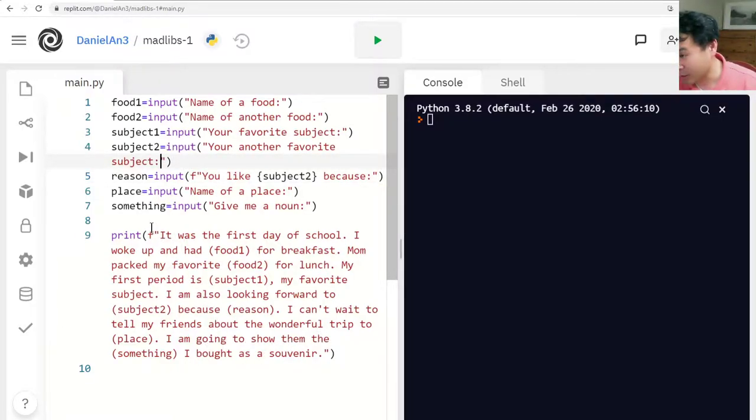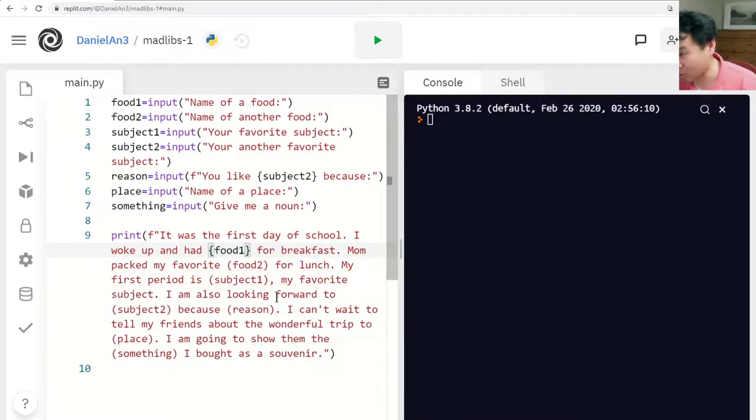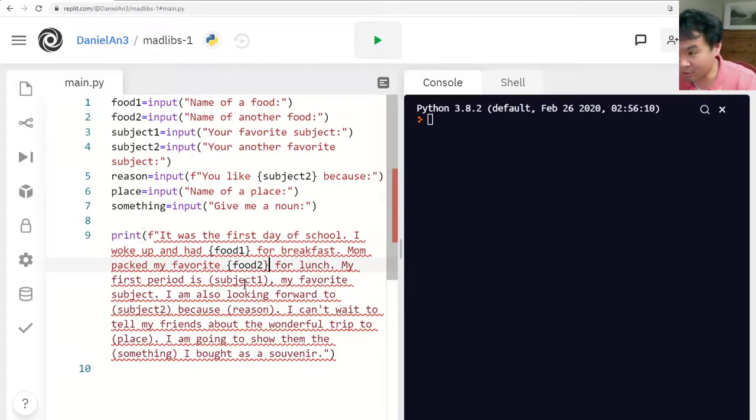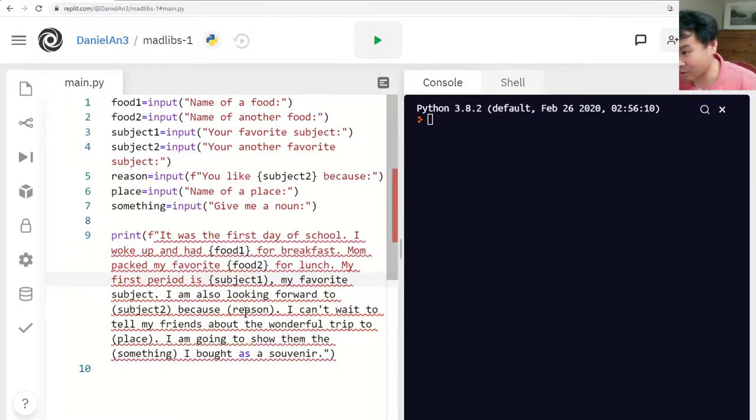And because we're using f strings, we have to access these variables and make sure that the variable names are matching. Food1 is food1, food2 is food2. Another thing is that f strings require curly braces, so you have to change all these quotes to curly braces. Okay, so put curly braces for anything that you have above, so that gets printed.